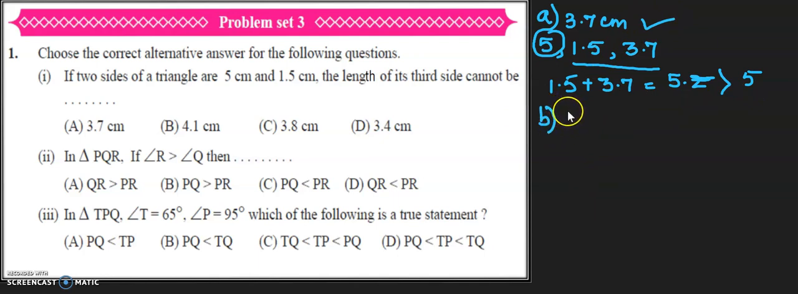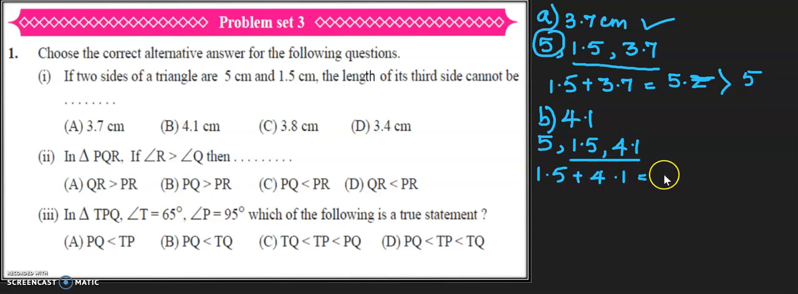We will take 4.1 centimeter. So what will be the three lengths? 5, 1.5 and 4.1. Again, these two are the smaller two lengths. So I am going to add them. 1.5 plus 4.1 becomes 5.6. And now this is also greater than 5. So 4.1 will also be the length. Okay. Now I'll take the other two options also.